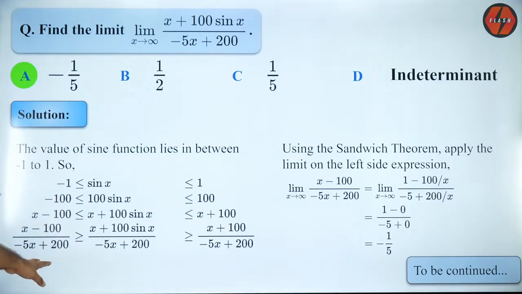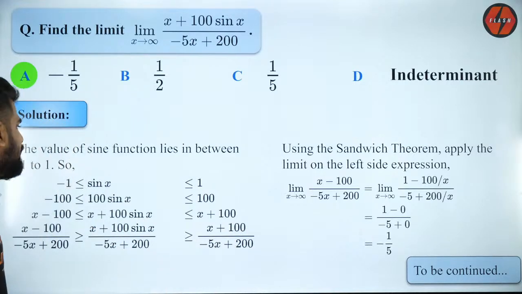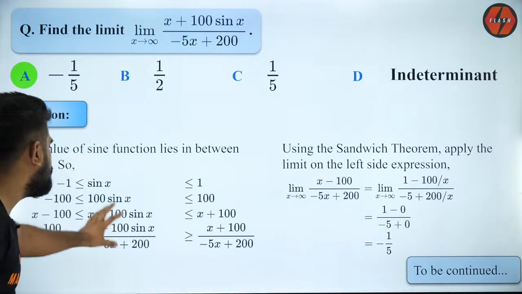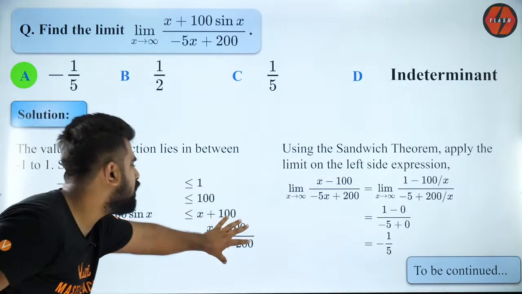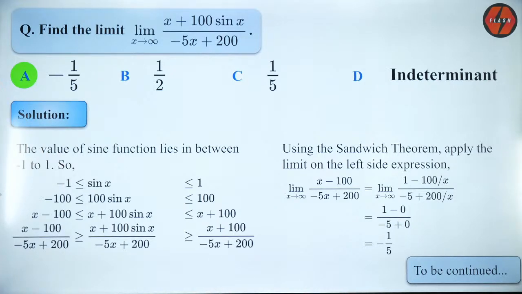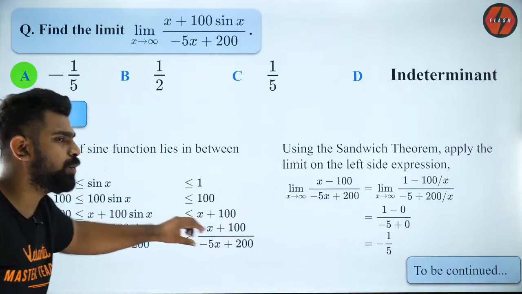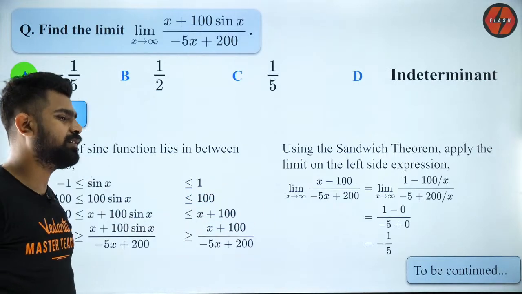Is it clear, Sonu? If you have any doubt, let me know. After I get this inequality, I apply the limit on all three. I see that the limit of this side and the limit of this side are equal. So that automatically implies the middle one also should have the same limit. That is exactly what I have done.